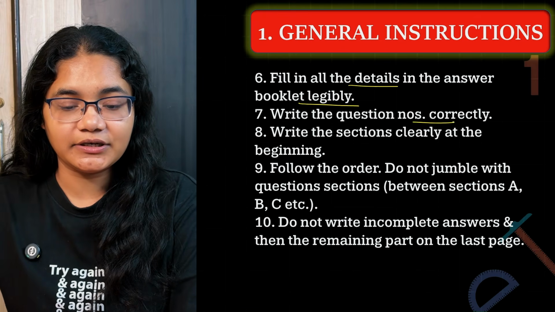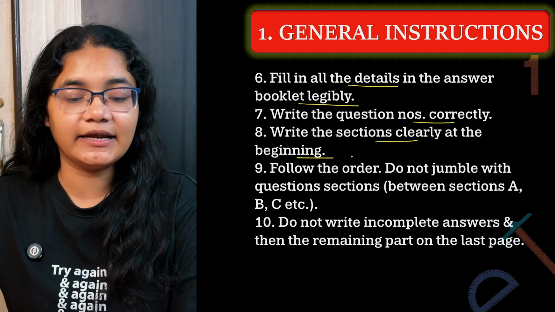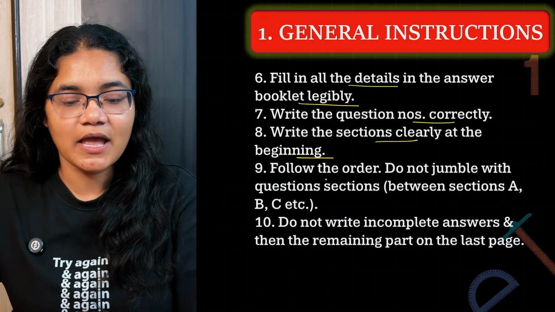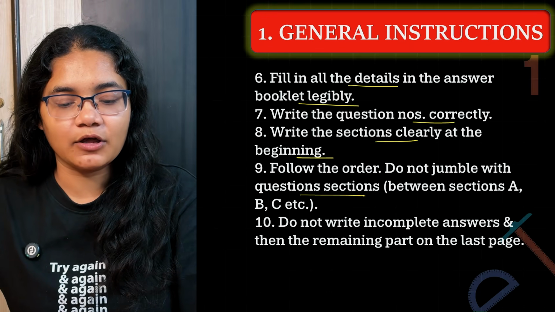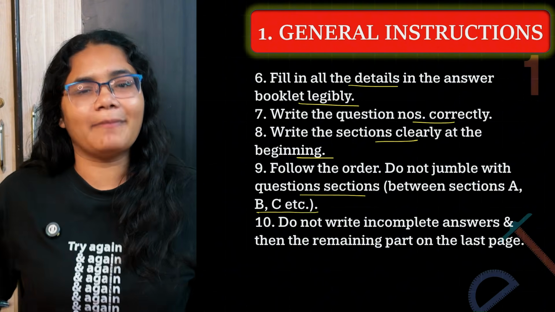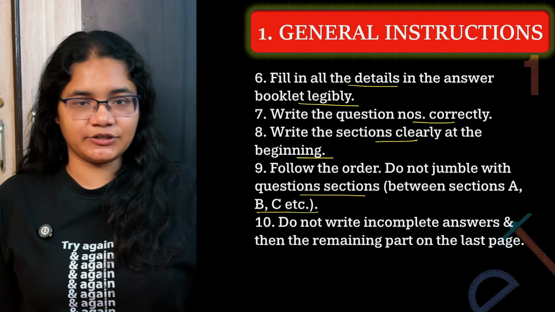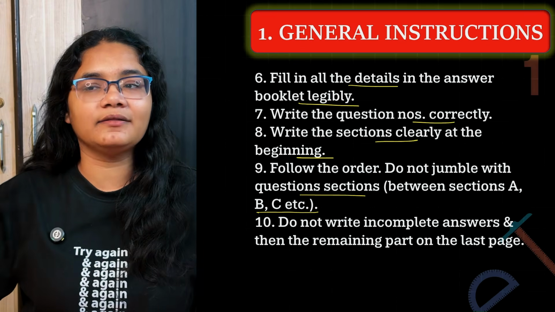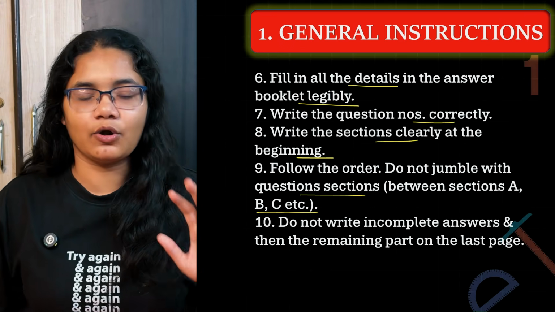Next, write the question number correctly, write the sections clearly in the beginning. When you are starting section B, it should be written at the top. Okay, follow the order, do not jumble the question sections between sections A, B and C. It is not mandatory, but it is advised that after section A, go for section B, then go for section D, then E. Like that, you follow the pattern. That is something which is advisable but not mandatory.